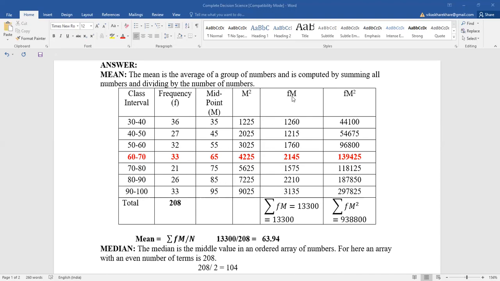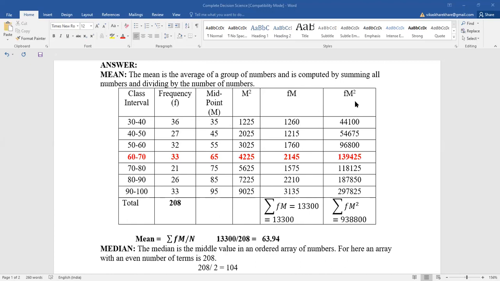After that, we identify the product of frequency and midpoint. So what is the meaning of 1260? 1260 is equal to 36 into 35. 1215 is equal to 27 into 45. 1760 is equal to 32 into 55. So in that way, we identify the value of Fm. Then the summation of Fm is given by 13300.